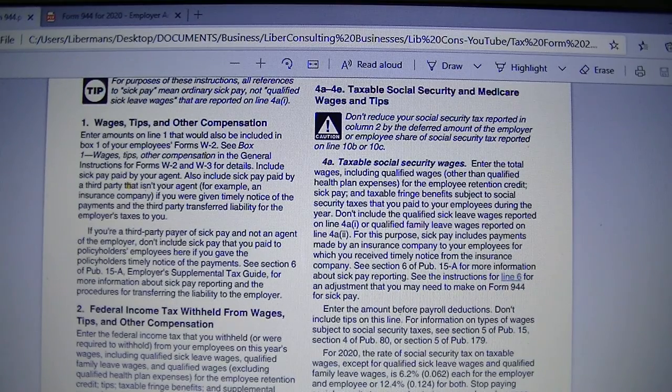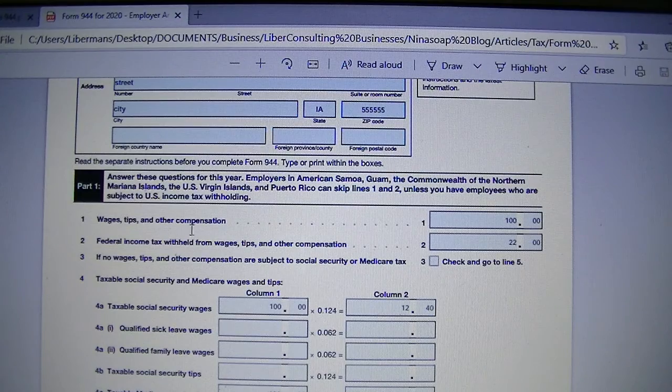If you are a third party payer of sick pay and not an agent of the employer, don't include sick pay that you paid to policyholders' employees if you gave the policyholders timely notice of the payment. So tips, wages, and compensation will go on line 1.